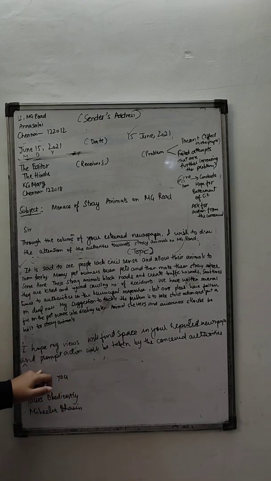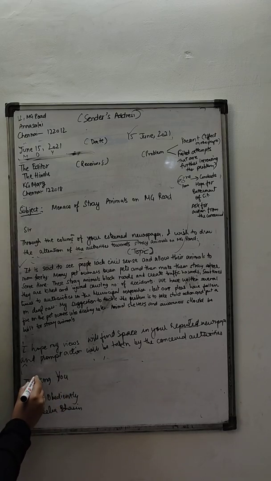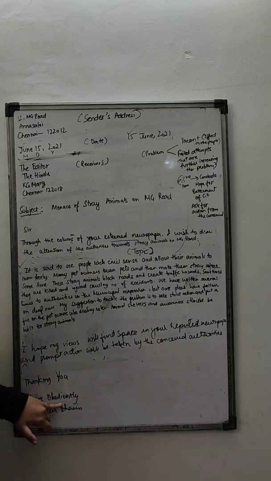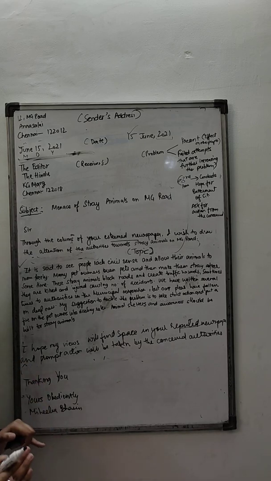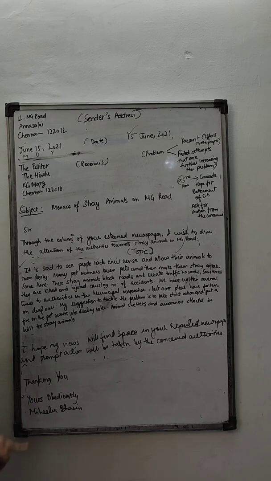So you leave a line, then you write thanking you. After you write thanking you, then you leave a line. So again repeating, there will be a gap between thanking you and yours obediently. And after yours obediently, you're not supposed to leave a line. Alright. And then you write your name. Alright. So thanking you, leave a line, yours obediently, Mihika Bhasin.